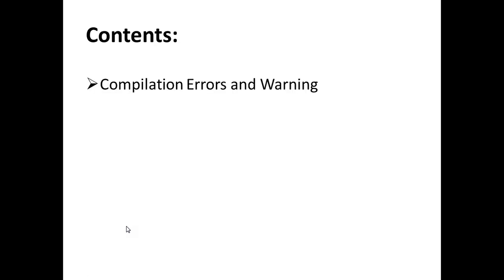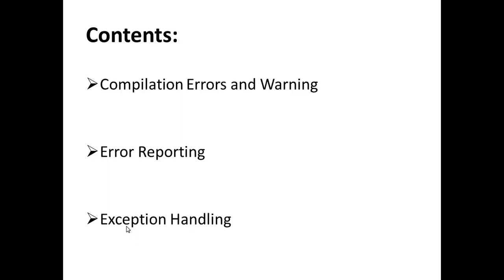In this video lecture, we are going to start with unit number 4 of PHP programming. So basically in unit number 4, we are going to see errors and exception handling. How errors occur and how you are going to handle those errors, that is through the exception handling mechanism in PHP, that we are going to see. The contents of this unit are compilation errors and warnings, error reporting, and exception handling.